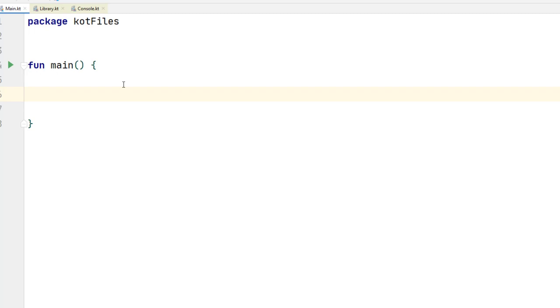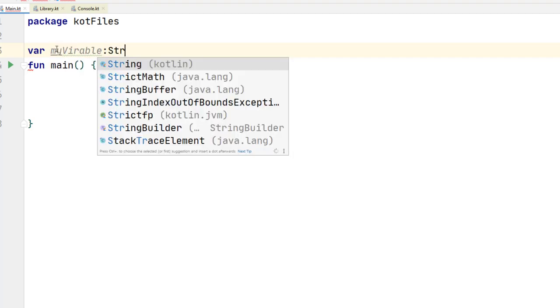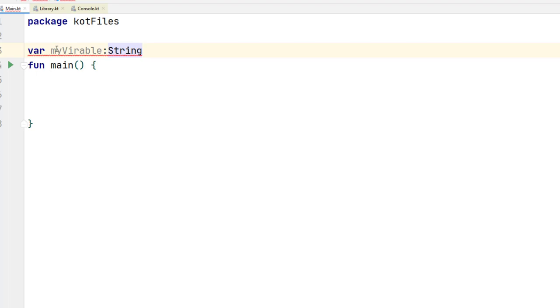So the main idea behind non-nullable variables is to try not to use nullable variables, try to use default variables instead. But of course sometimes in our projects we need to create a variable whose value we don't know yet, right? Let's say it's of type String, and I don't want to specify a value right now. I want to give this value later on in my code, but at the same time I don't want to make it nullable. Kotlin actually has a keyword for that, and it's called lateinit.